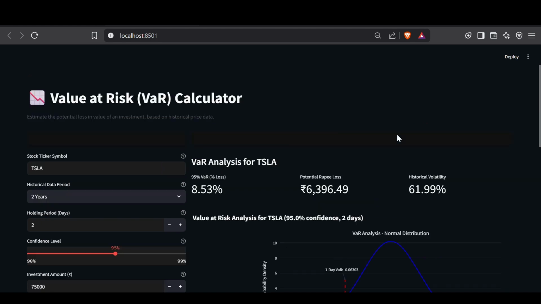So this is how the calculator is performing, and I feel this would be an important tool and very useful for people who are new to the field of investing and want data at a click of a button to analyze stocks better. So thank you.